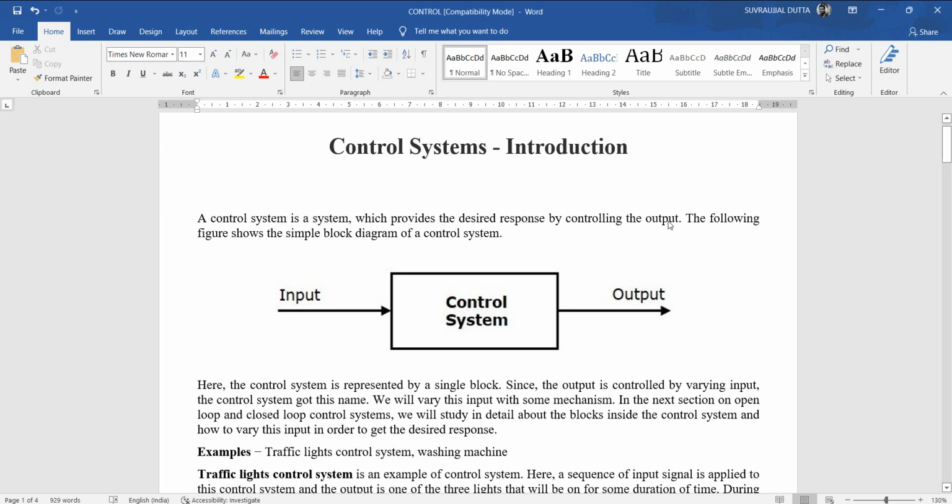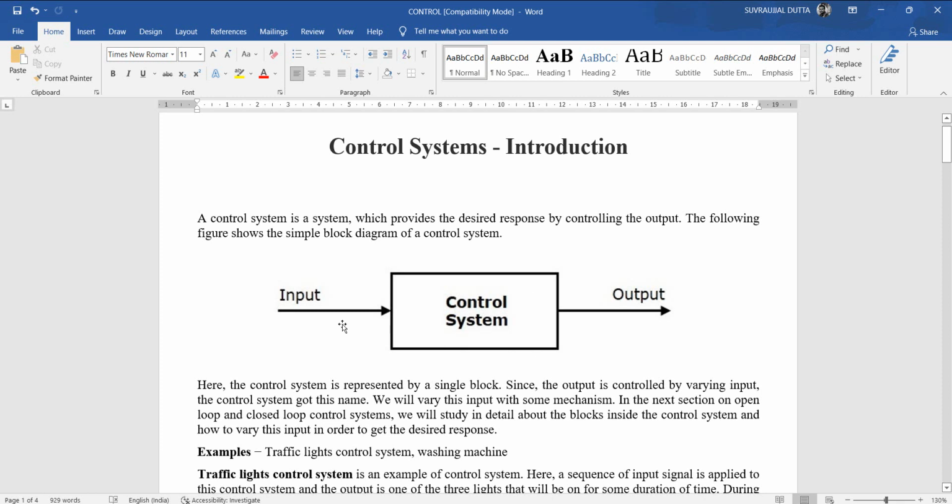Hello. Today the topic of my presentation is Introduction to Control Systems. A control system is a system which provides the desired response by controlling the output. The following figure shows the simple block diagram of a control system.